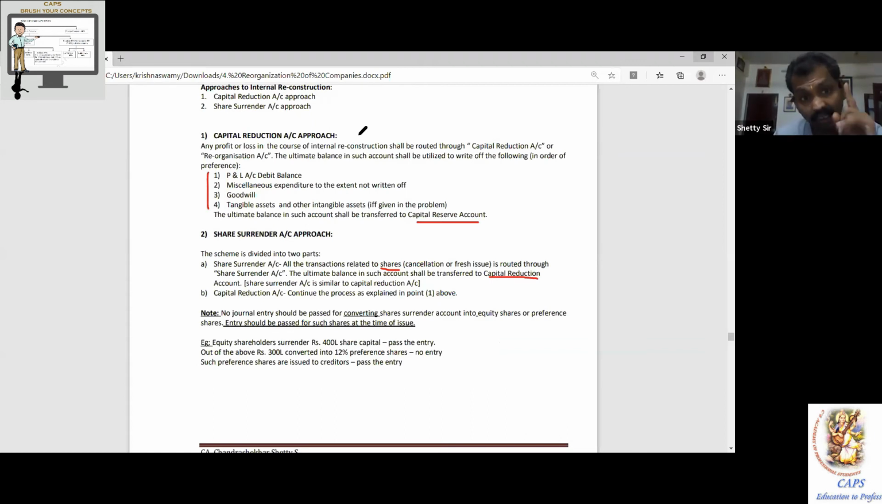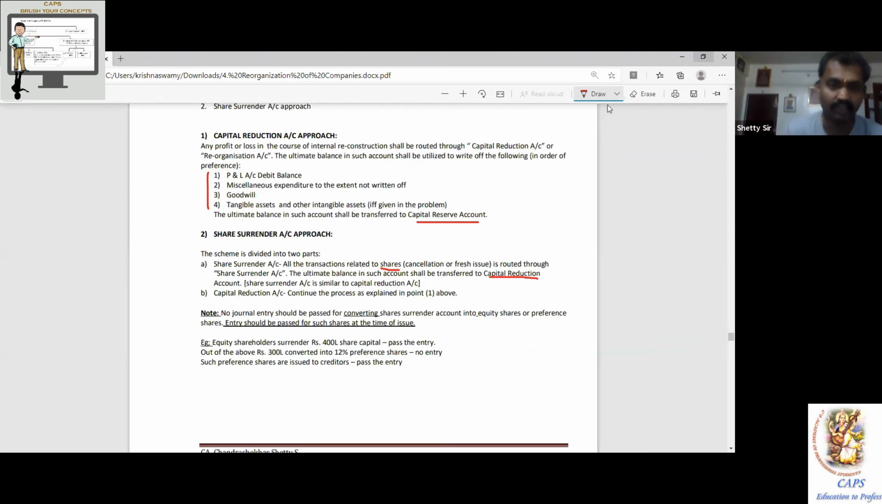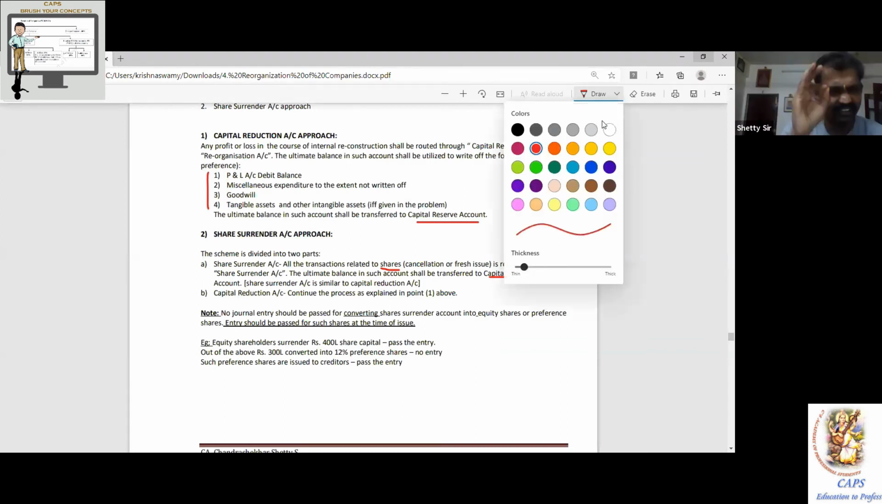Here, only under internal reconstruction, you have to pass the entry for the equity shares when they are issued to the prospective shareholder, not when converted into equity shares or converted to any other security. Have you understood? Yes, sir. In sum and substance, it is one of the easiest topics out of which you can score. Every examination you can expect these questions. I'll be doing all these questions a little later.